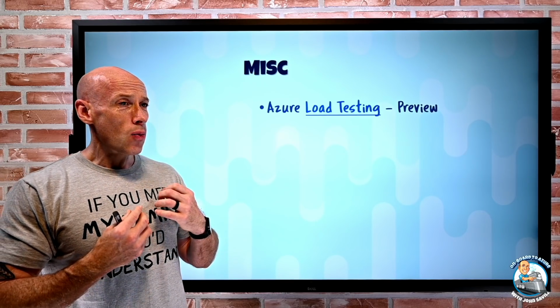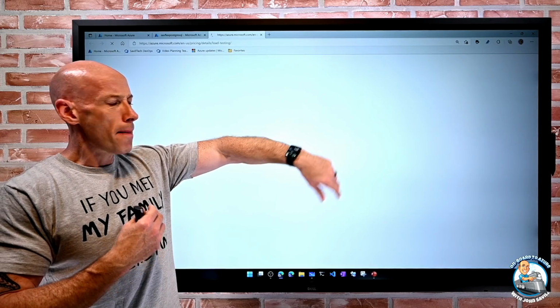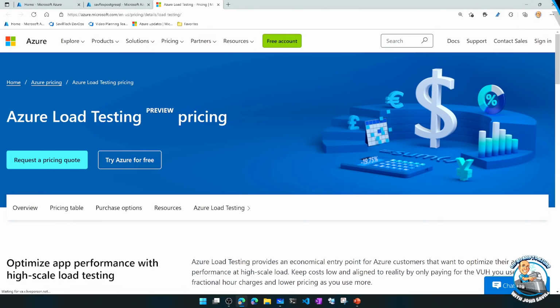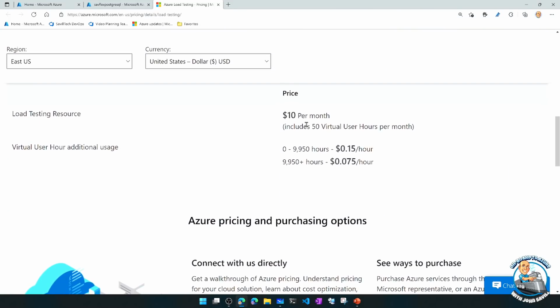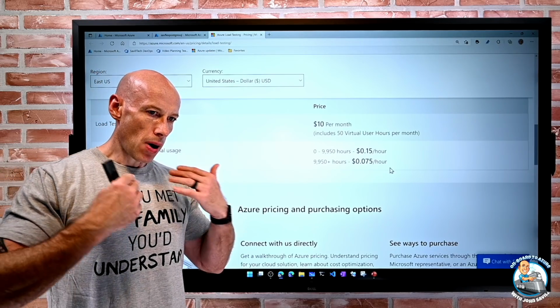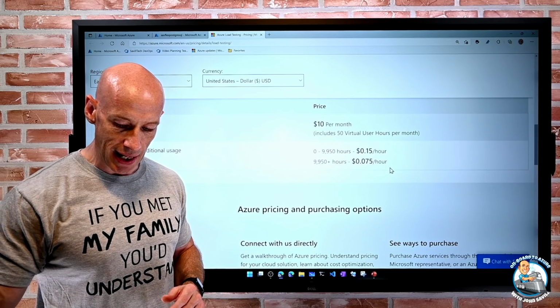And basically the way it's going to work is it's going to charge me based on the user effort hours. So I think there's a base price I pay, but I think it's super low. If we go and look super quickly at the pricing, it's $10 a month, and you get 50 virtual user hours per month. And then for additional user hours, I pay for the work it's doing. So this is a great way to really get that capability that in my pipelines, I want to do load testing. I don't want to set up a whole bunch of infrastructure to facilitate it.